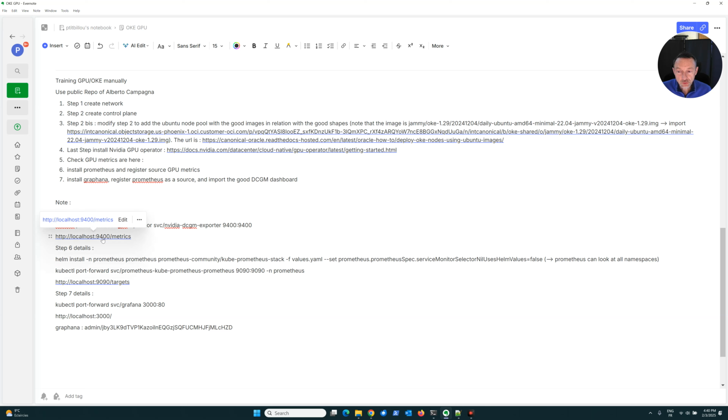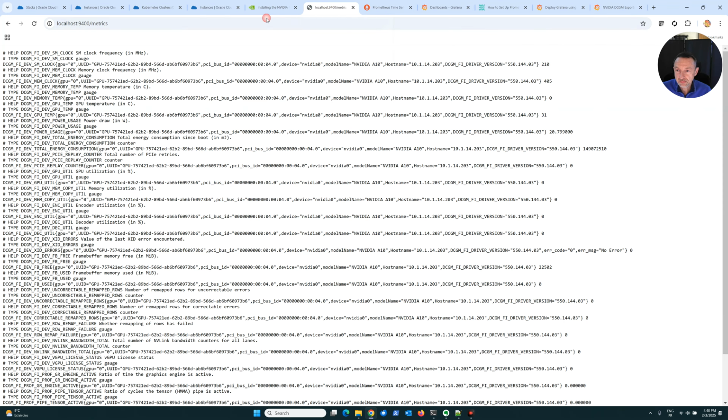And then the URL is this one. You can do a port forward on the good service on the port 9400, and I can check now. Nice, I have all the metrics of the GPU.